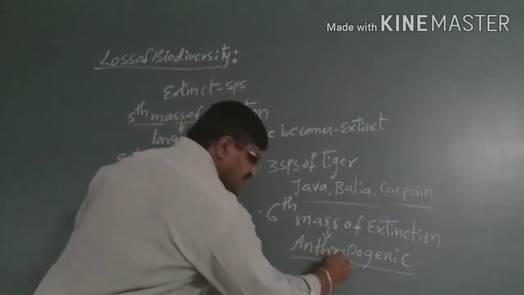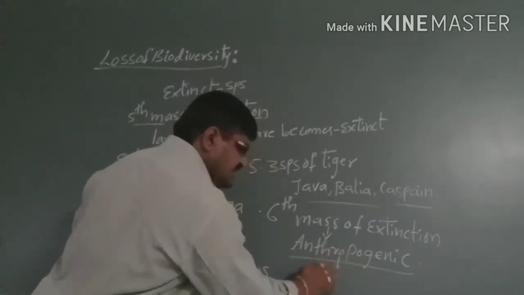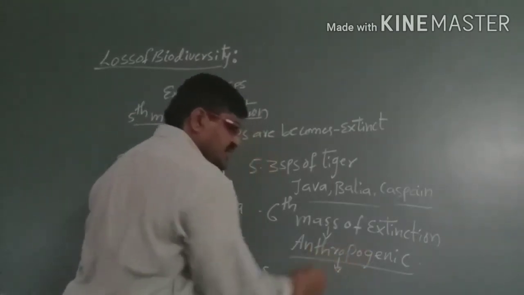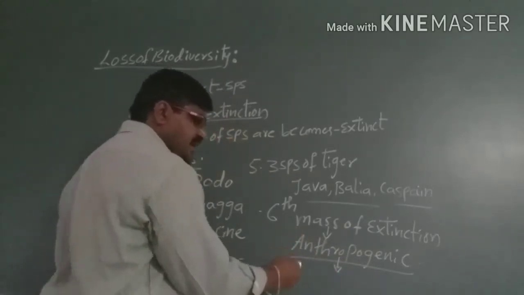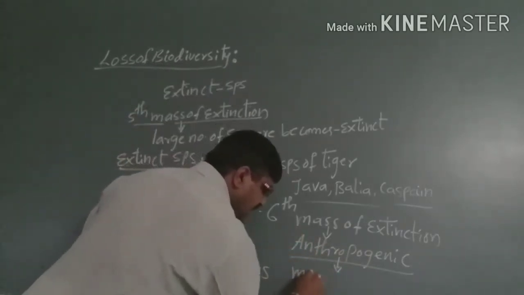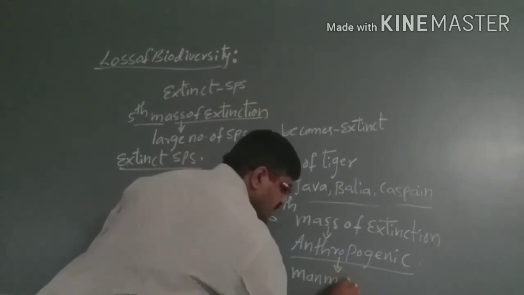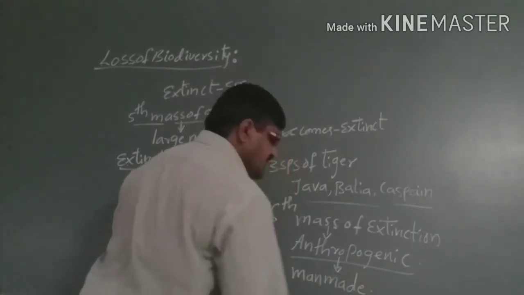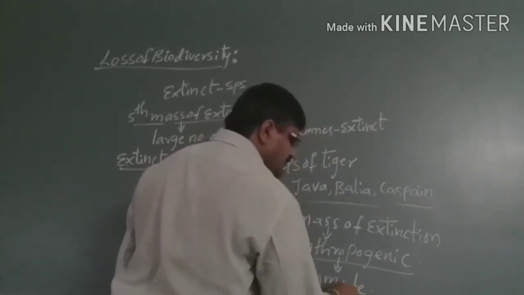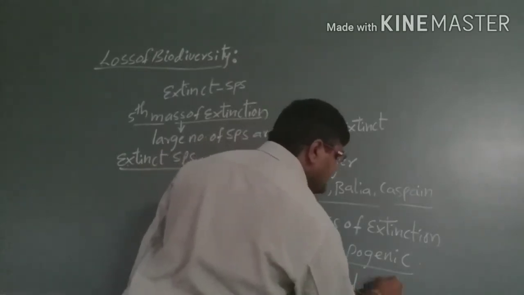Anthropogenic means man-made extinction. That means man is responsible for species becoming extinct.